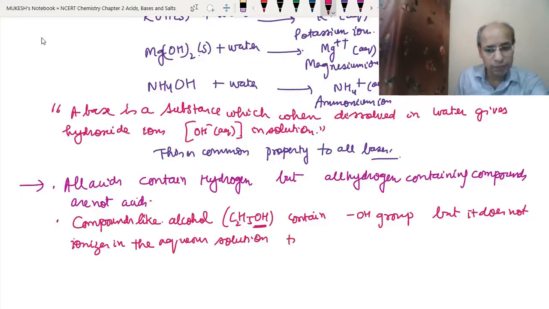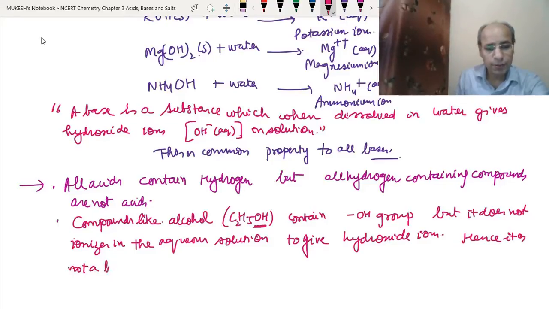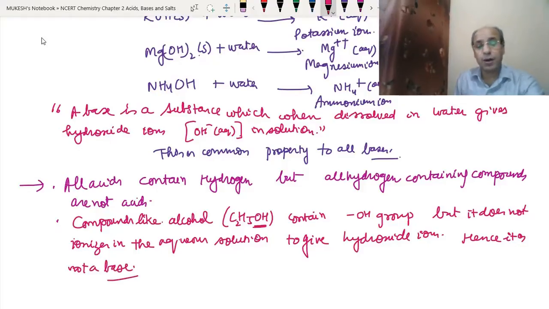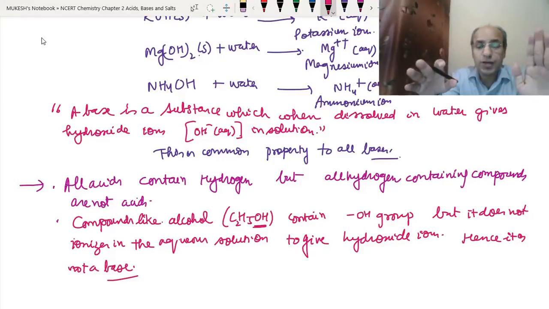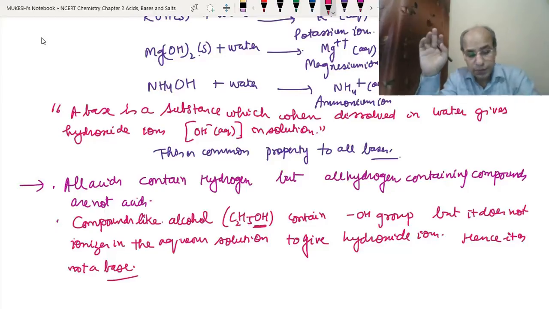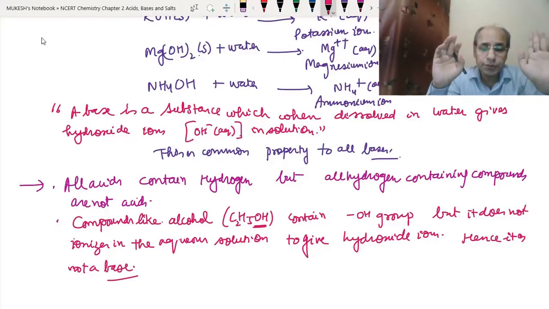to give hydroxide ions. Hence it is not a base. So if any compound which contains the hydroxide group gives OH minus ions in solution, then it will be considered a base. Otherwise, it will not be considered a base. Okay, I hope this is clear to you.